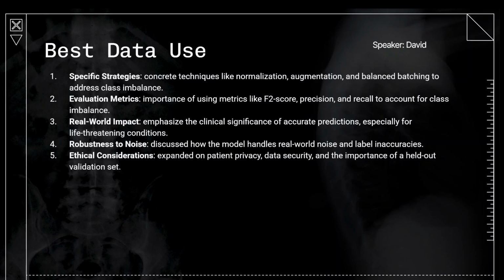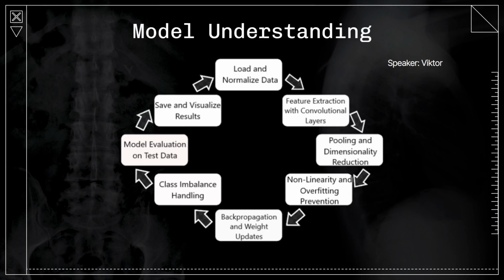The workflow of the code begins with loading and normalizing image data into PyTorch tensors, which are multi-dimensional arrays that efficiently store numerical data. The neural network starts learning by processing images through several layers. Convolutional layers apply small filters, called kernels, that slide across the image and detect features like edges and textures. These feature maps then pass through pooling layers, which reduce the data size by focusing on the most important information.